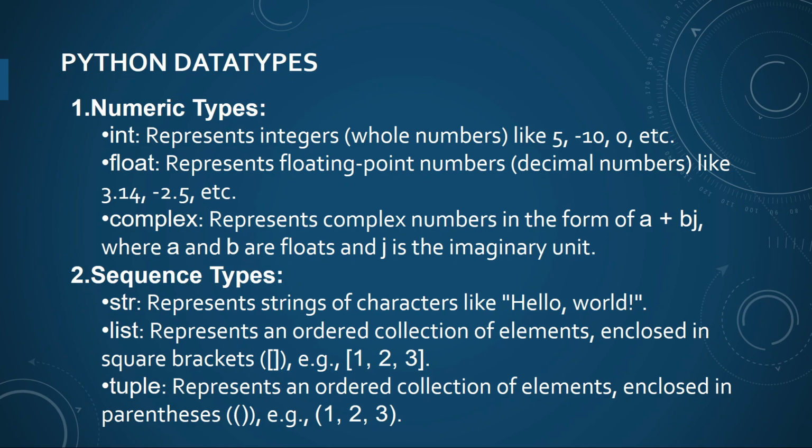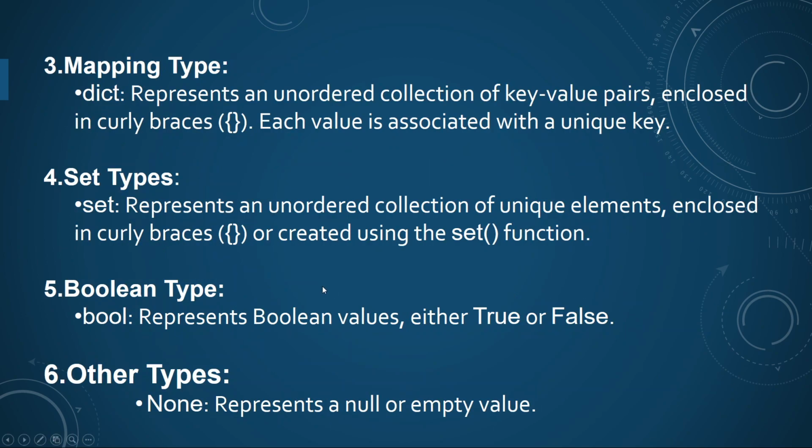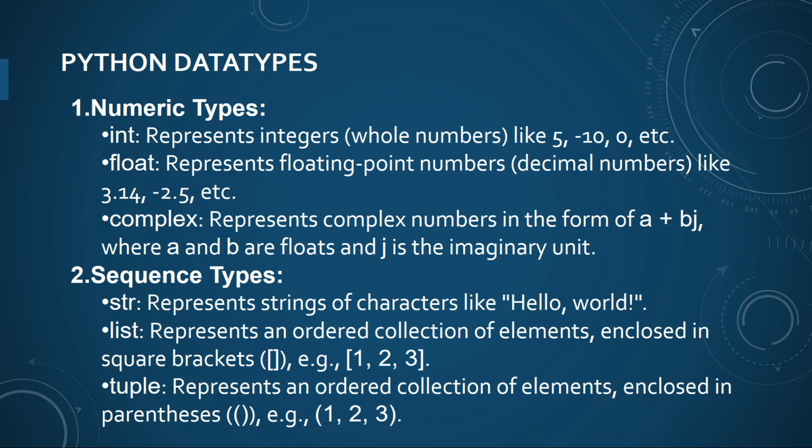First one is numeric types, second one is sequence type, third one is mapping type, then set type, boolean type and other type. First, let's discuss numeric types. Numeric types are int, float and complex.